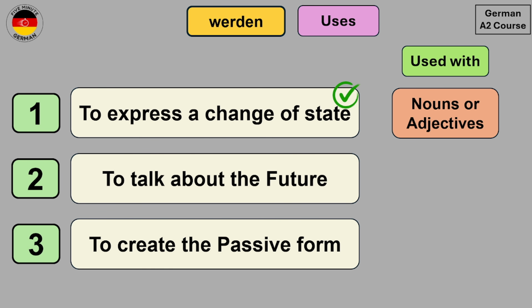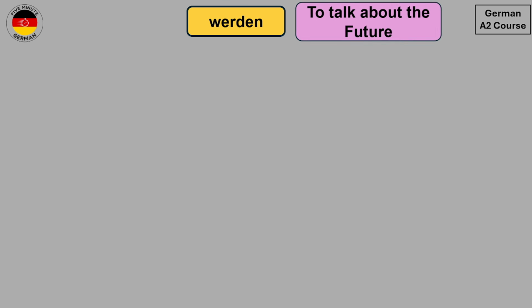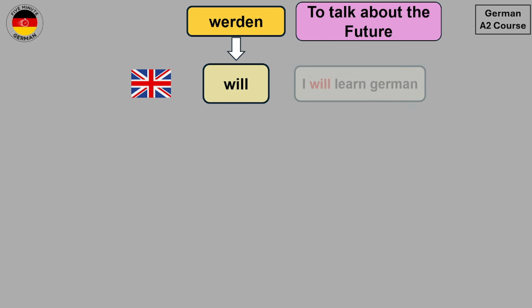Now let's take a look at the second use of werden, which is to talk about the future. Now when we use werden to talk about the future, then it can be translated as will in English. So an example of this can be I will learn German. So you see how will is used in this sentence. So it is used in a similar way in German as well.